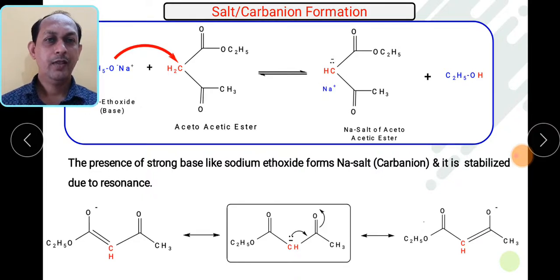Suppose the double bond formation takes place on this particular side, then this oxygen will have a negative charge. If you see this structure, this oxygen has a negative charge. So this is the resonance effect, and as a result this particular structure becomes stabilized very fast. So we can say this structure, the sodium salt, that is the carbanion, is stable due to the resonance effect.